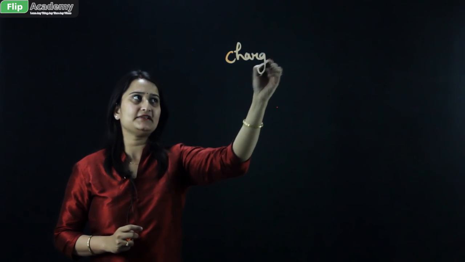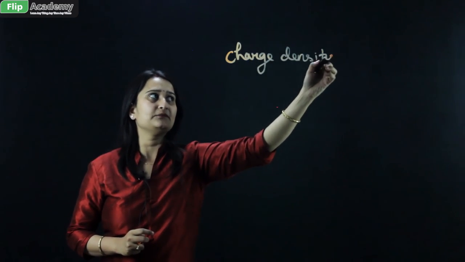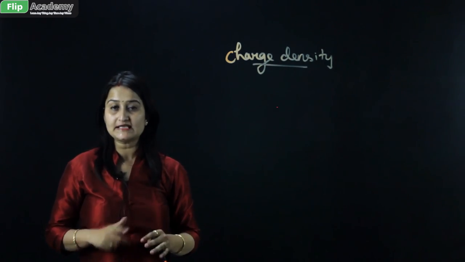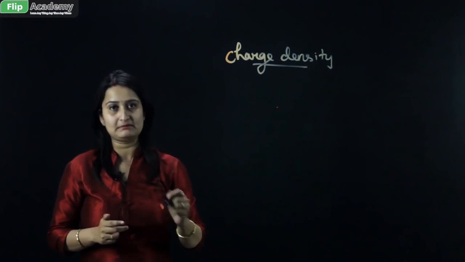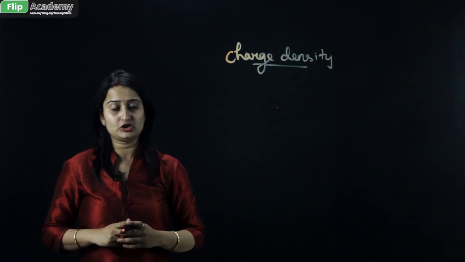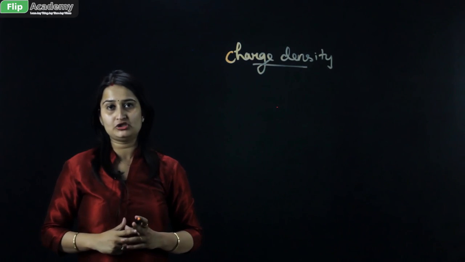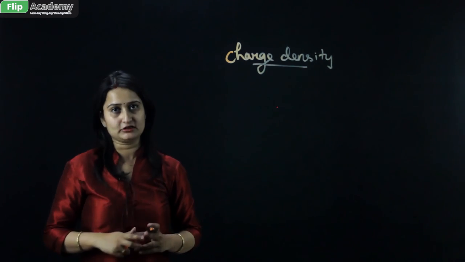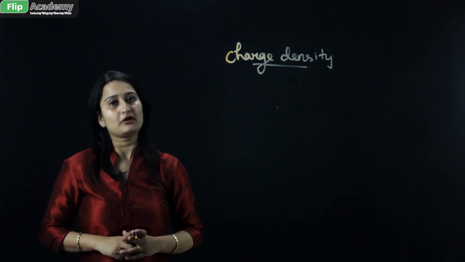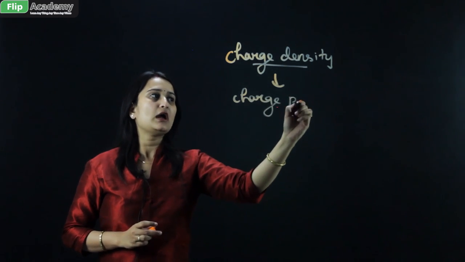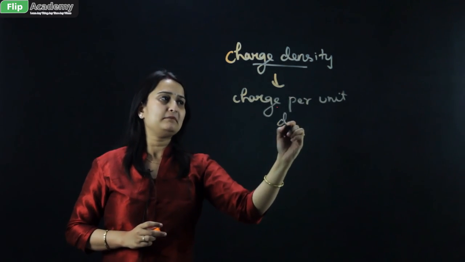In this particular topic, the first word that comes into play is charge density. First, let us understand what this charge density is. The charge density means the density of charges, that is, the charges placed per unit dimension. Now, what do you mean by dimension? Dimension means any area or any particular cross section. This dimension can be linear, it can be along a surface, it can be along a particular volume. So, what is charge density? The charge density is defined as charge per unit dimension.